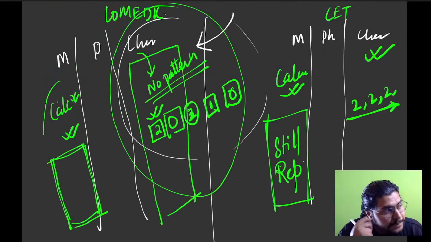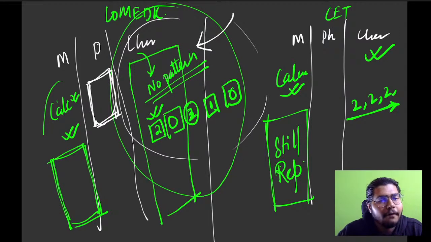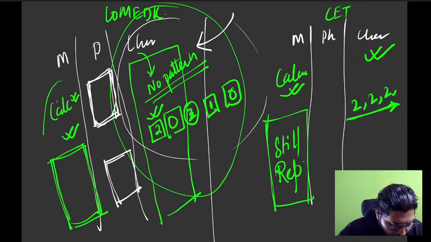Now, the physics part, again 12 topics. The first 5 chapters are important. The last chapters, modern physics and all, again have high weightage.